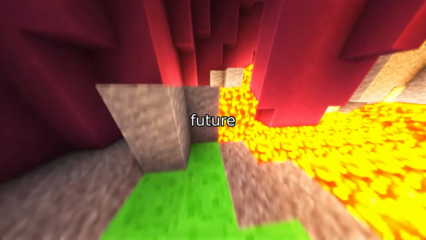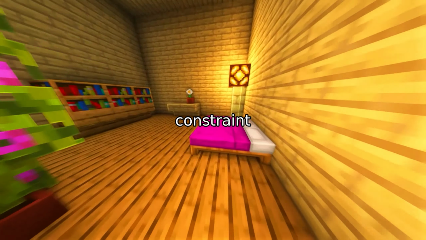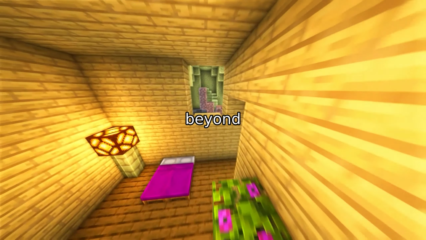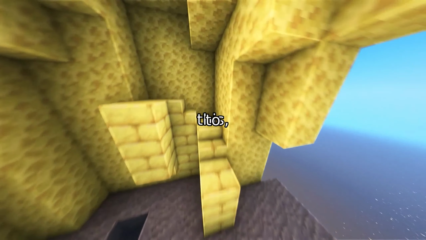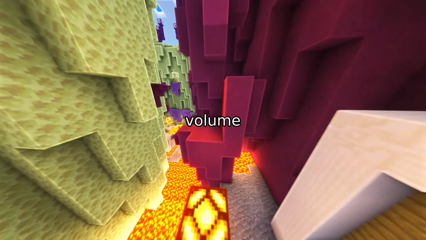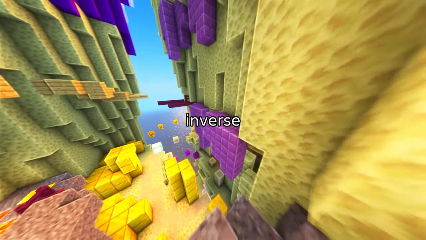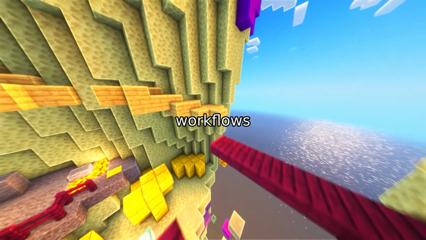So what does this mean for the future of CAD? TGBFN establishes a new paradigm, quantitative constraint-aware generation. It moves beyond qualitative prompts, "Make something like this," to precise measurable goals: "Generate a part with surface area 5.2 cm² and volume 0.3 cm³." This opens the door to automated design optimization, inverse modeling, and AI-assisted engineering workflows.